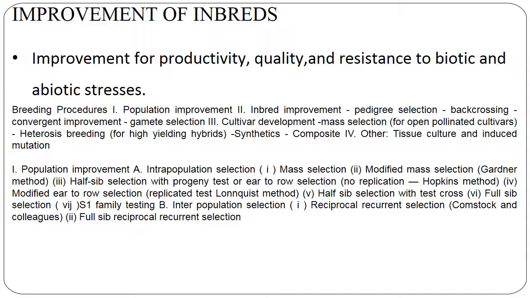Then half-sib selection with S-cross, full-sib selection, S1 family testing, S2 family testing. Up to there, all the techniques belong to intrapopulation selection. The second one is interpopulation selection. In this, reciprocal recurrent selection developed by Comstock and Robinson and full-sib reciprocal recurrent selection will come.